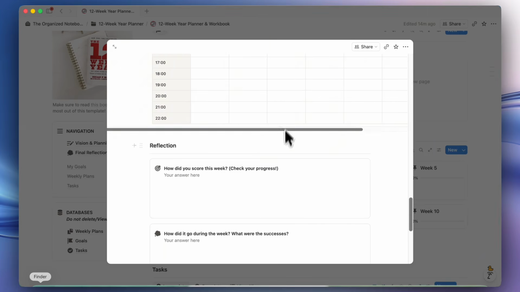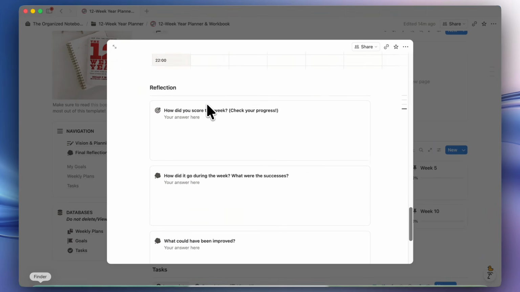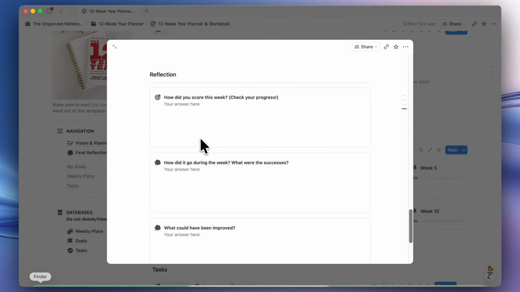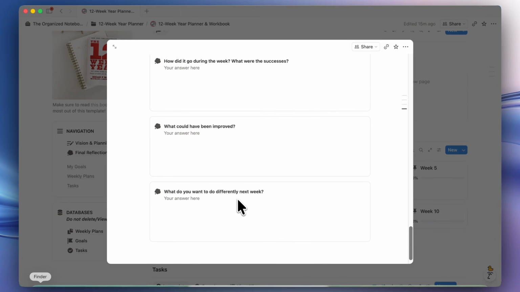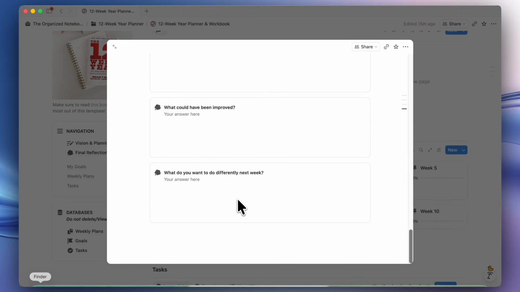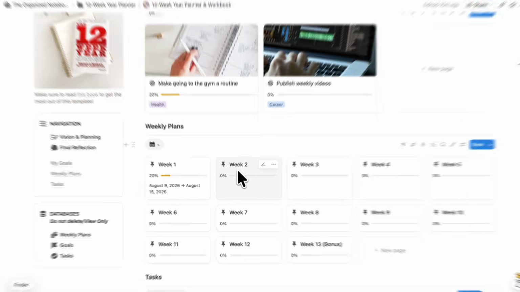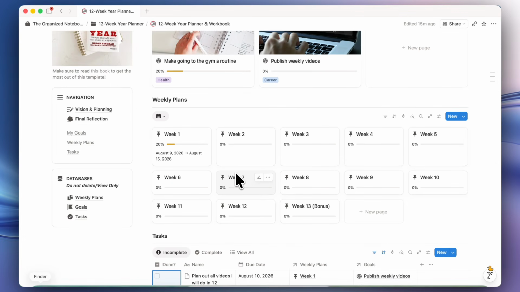When you finish the week, you can score yourself. So you can check your progress. So here you can see your progress based on how many tasks you actually completed for that week. You can answer it there. How did it go during the week? What were the successes? What could have been improved? What do you want to do differently next week? So that is the weekly workflow that you can follow here. And the next week you can do the same, and so on until you hit your 12-week plan.